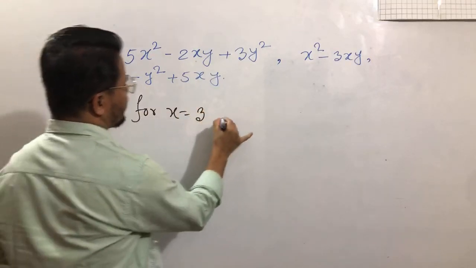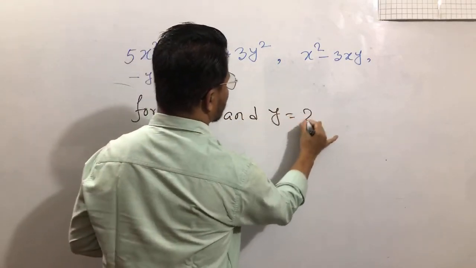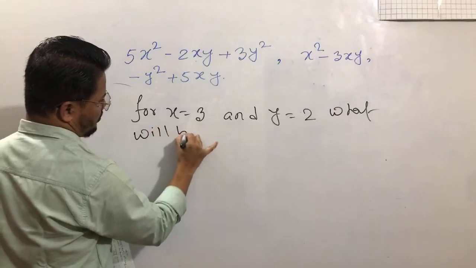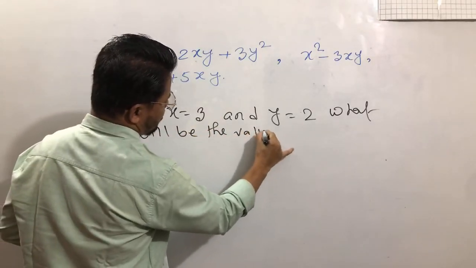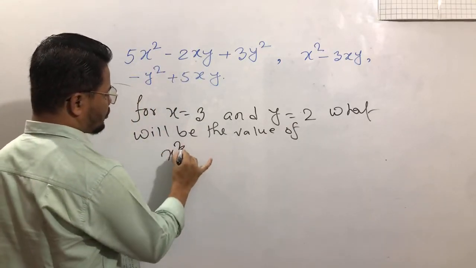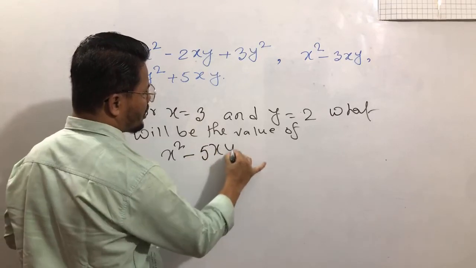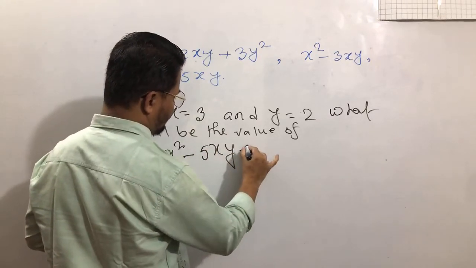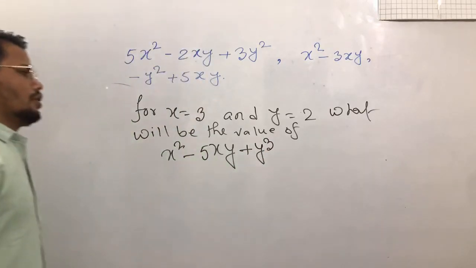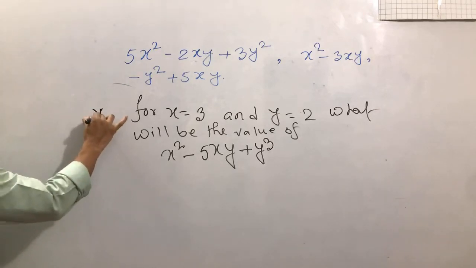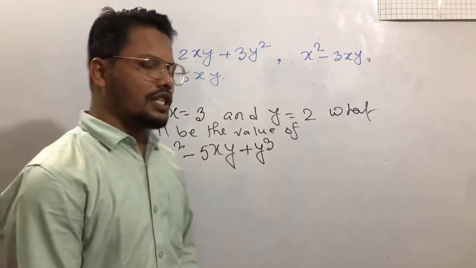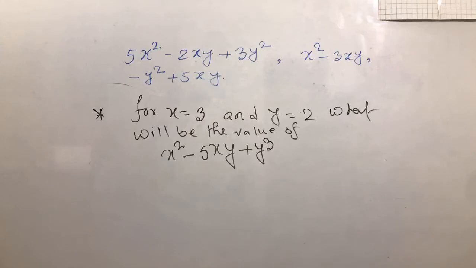For x equal 3 and y equal 2, what will be the value of x square minus 5xy plus y cube? So dear students, for x equal 3, y equal 2, what will be the value of x square minus 5xy plus y cube? Is there anyone who can write down the answer?